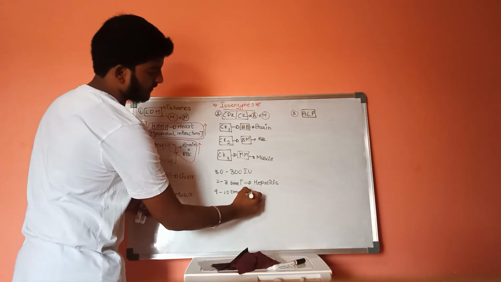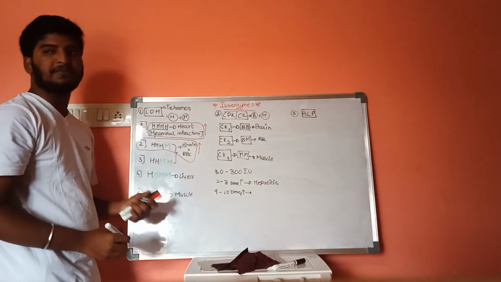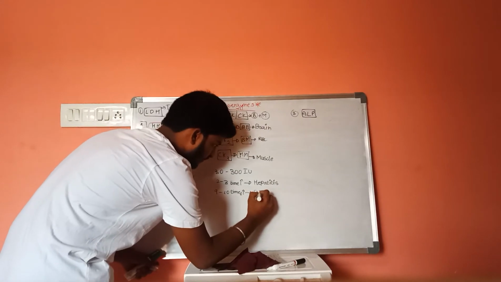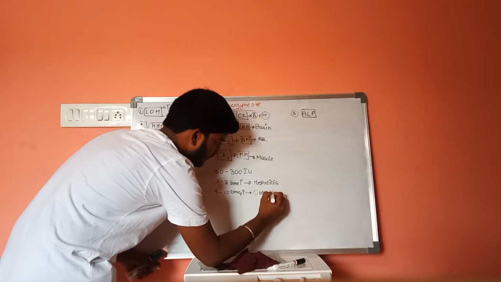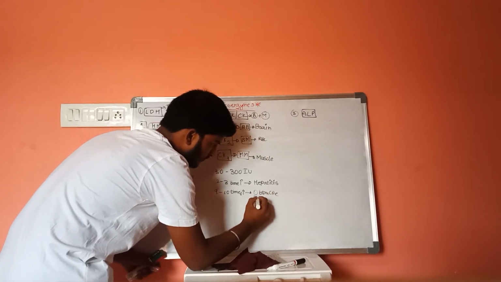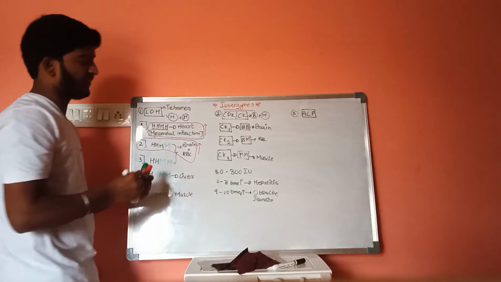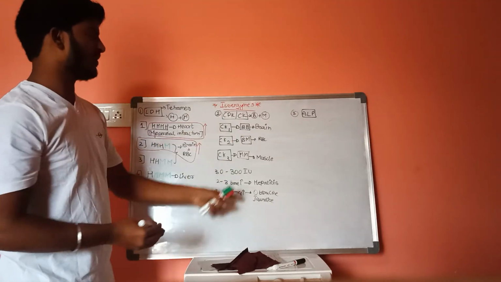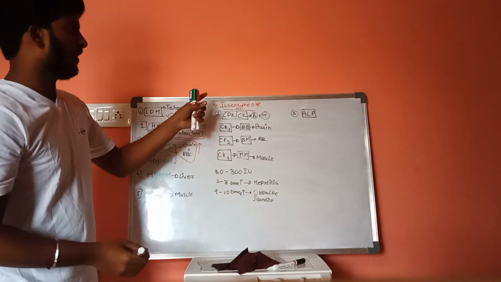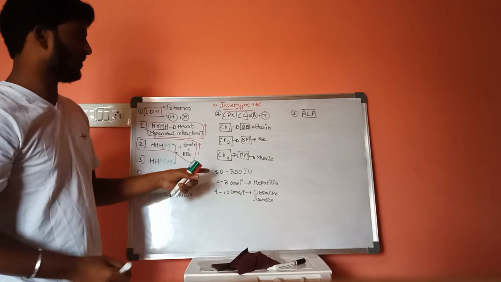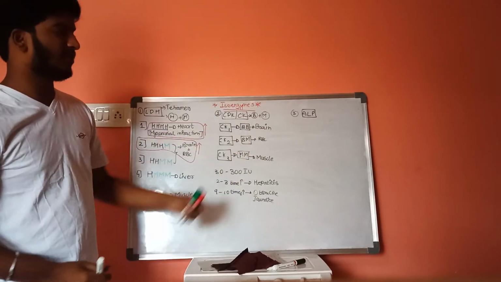If the range increases 9 to 10 times, then it results in obstructive jaundice. This is about creatine kinase 1, 2 and 3. This is the second example. And the last one is alkaline phosphatase.